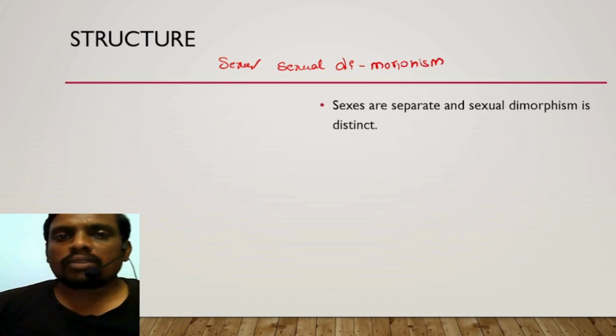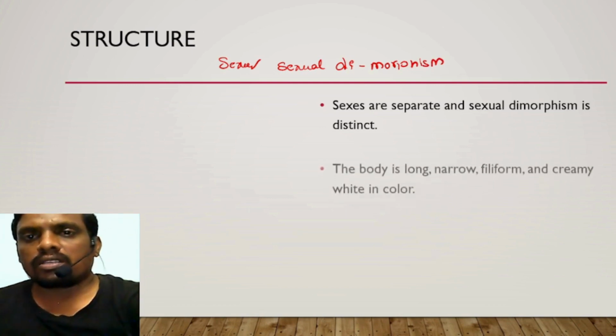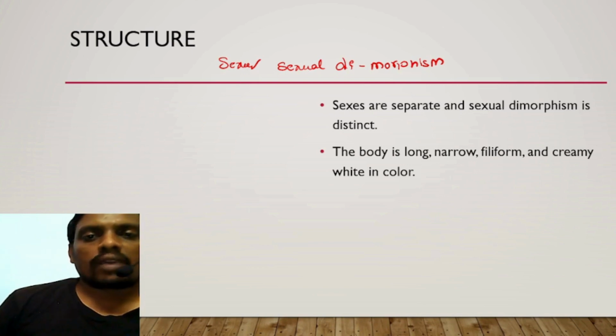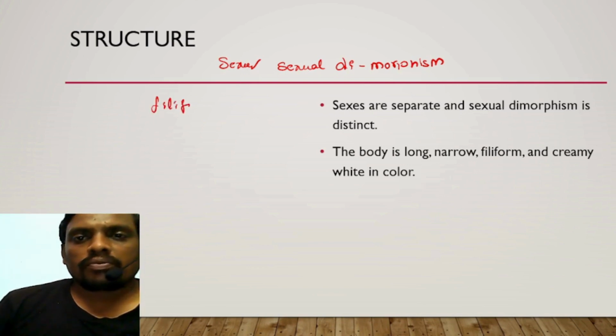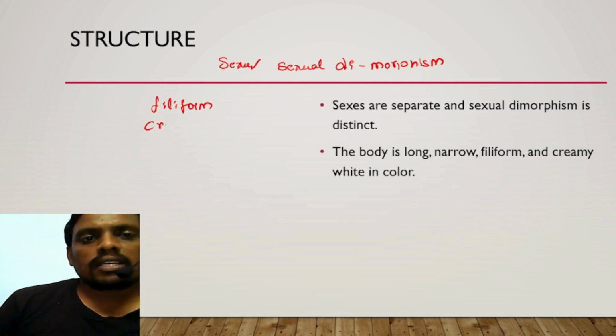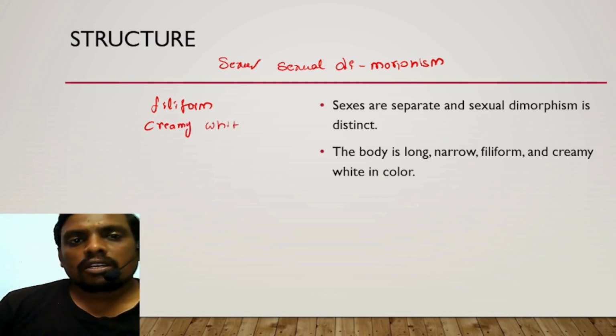So males and females are distinct. The body is long and narrow, the body is filiform, and the body is creamy white in color.